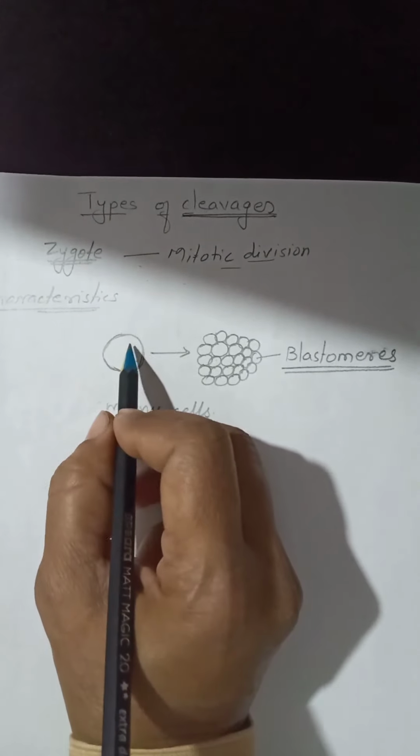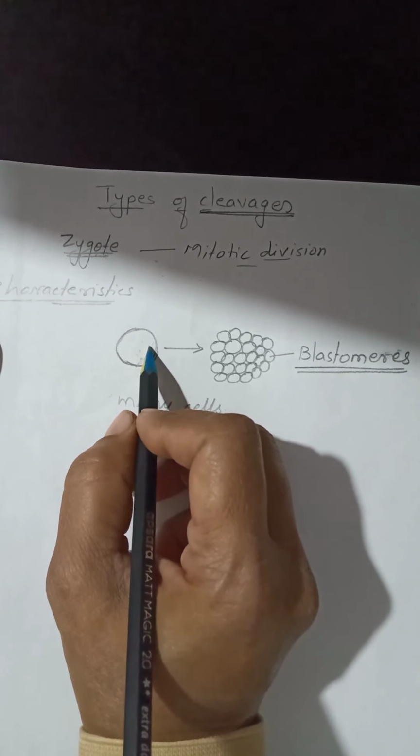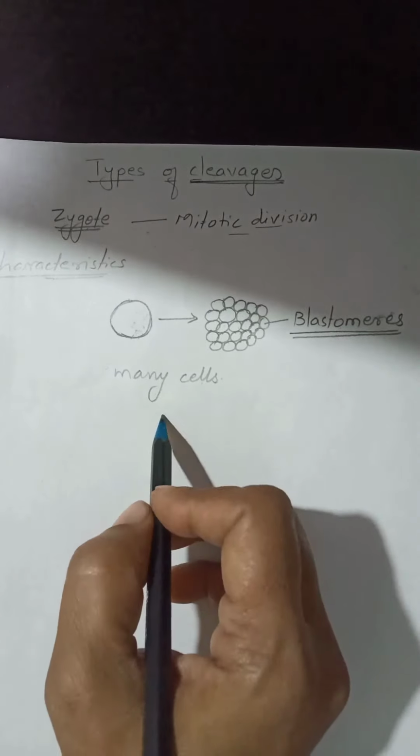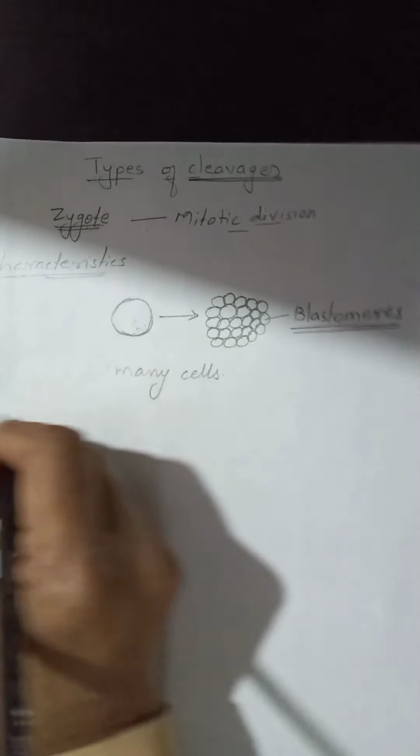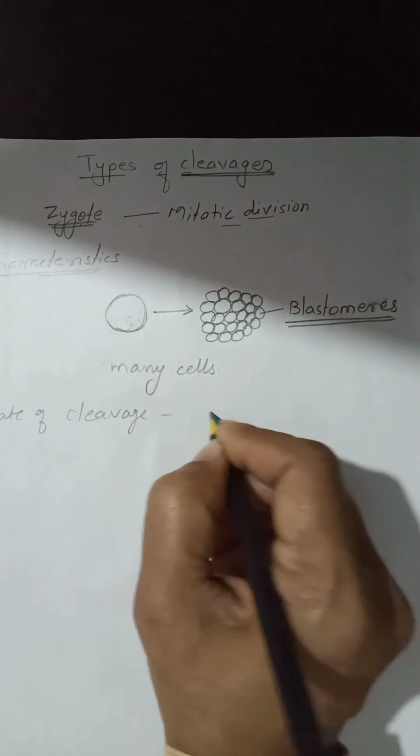It does not increase in size during early cleavage. The rate of cleavage is very high during early cleavage.